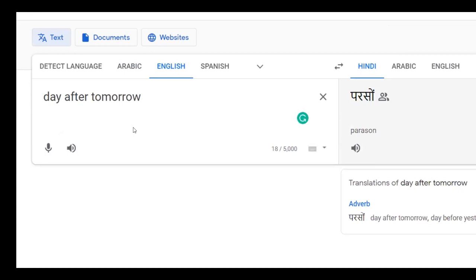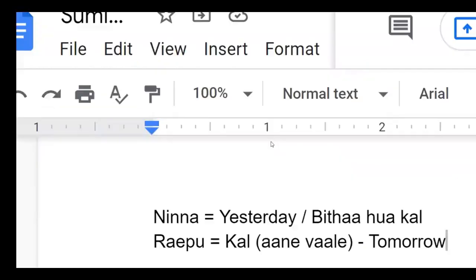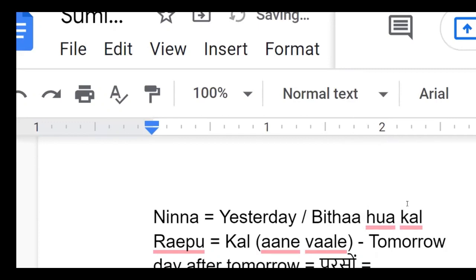Okay, parson. The day after tomorrow, parson. It is called in Telugu Yellundi. Okay. Day after tomorrow, parson Yellundi.